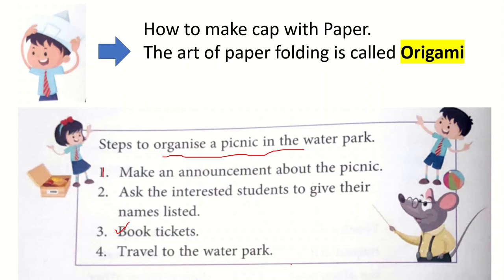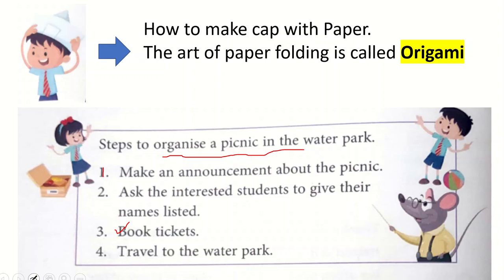If I want to organize a picnic for my students in the water park, there are certain steps. First, I will go to the class and make the announcement about the picnic. I will tell the children where we are going and when we are going. After that, children will go home and discuss with their parents.